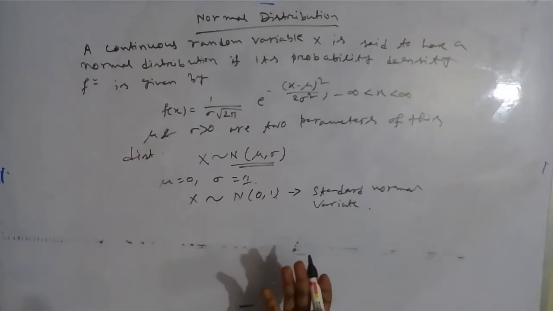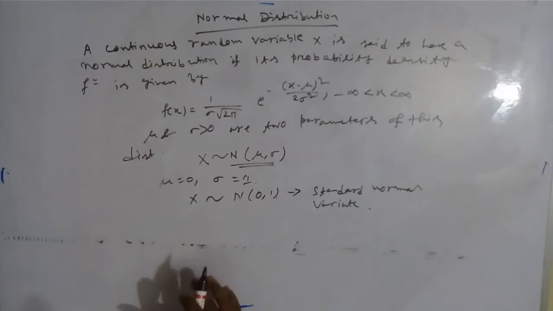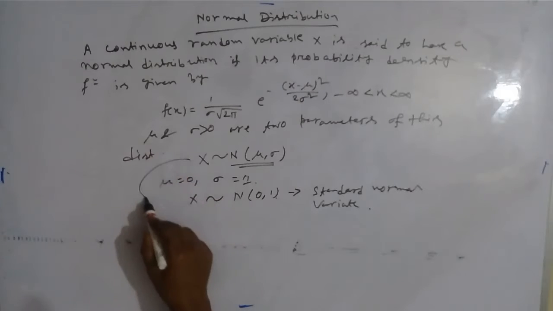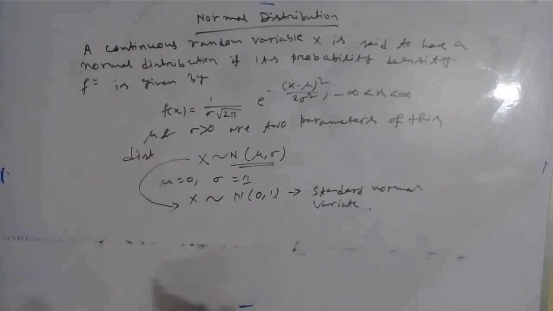When a normal variate x ~ N(mu, sigma) is given, we can convert this normal variate from normal distribution to standard normal distribution.